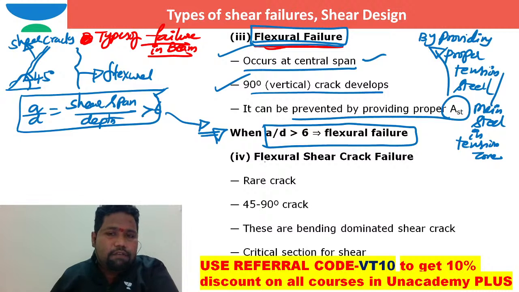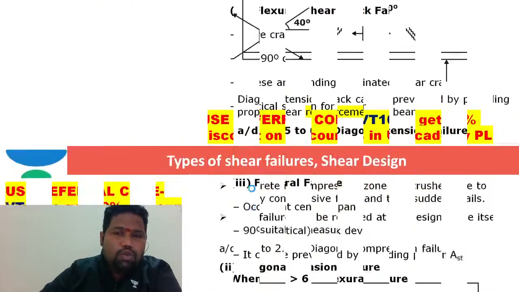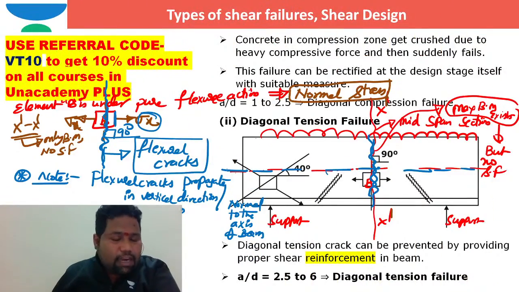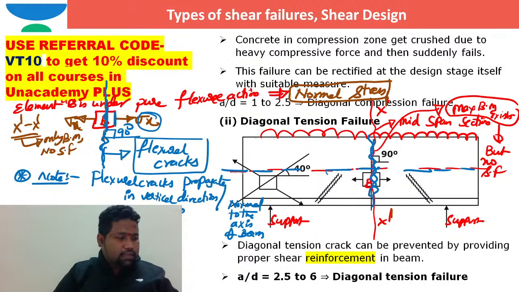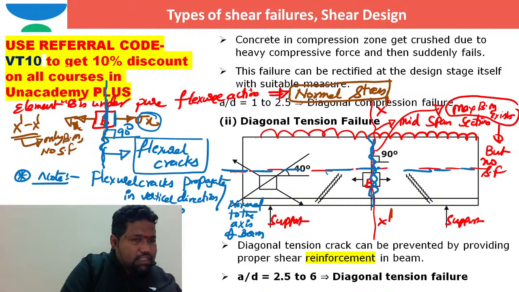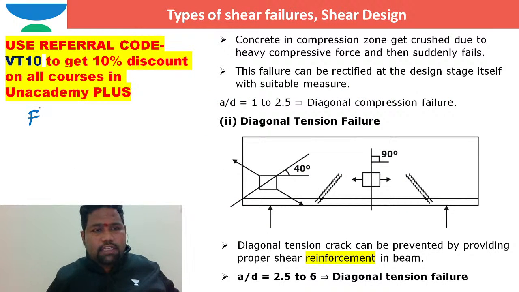The fourth type of failure in a beam that you can see is the flexural shear crack. So it is a rare crack. I just want to show you this in your previous slide. Can I rub this screen? I just want to show you this flexural dominated shear crack. Can I show that one, brother? I want to talk about the flexural shear crack.